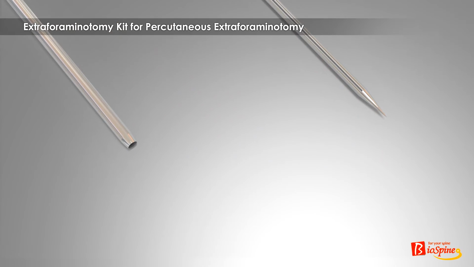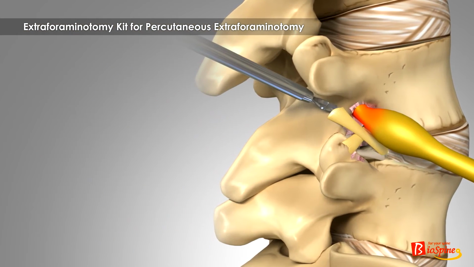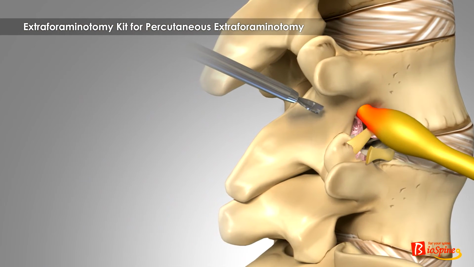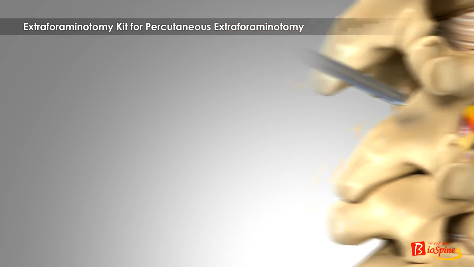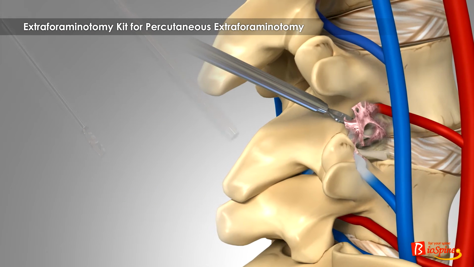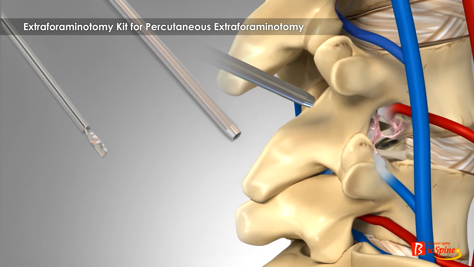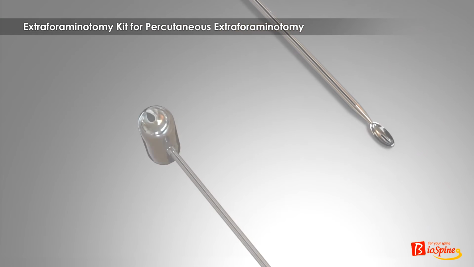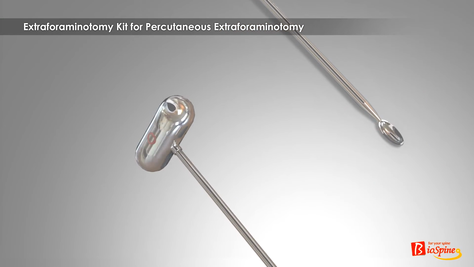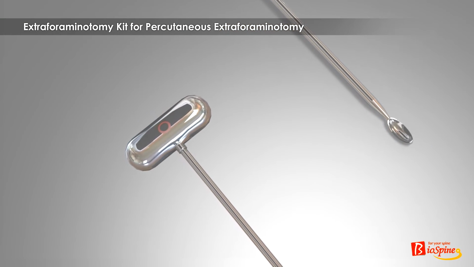This kit is characterized by smooth insertion by tapering part of trocar and cannula, minimal impairment of vital structures such as DRG, dorsal root ganglion, vein, and artery by blunt rim of cannula, blunt blade of end mill, and cup part of curette, and easy recognition of direction by the mark on the handle of curette.